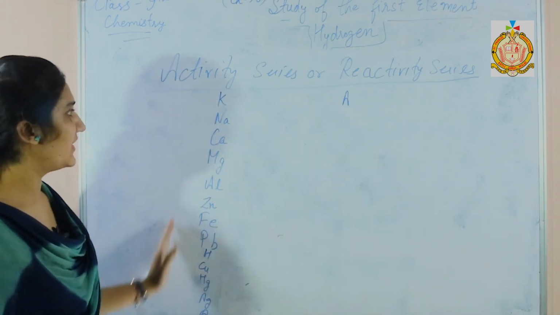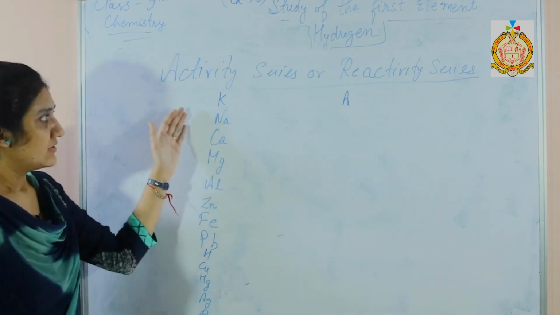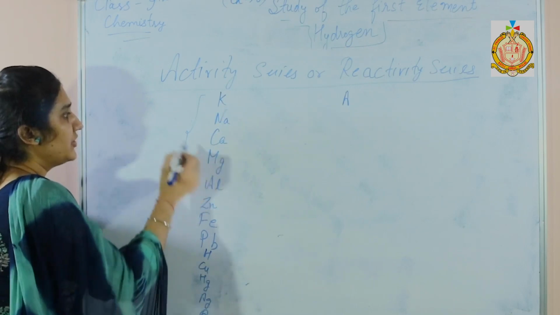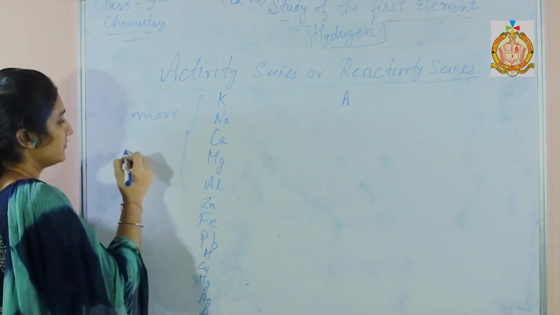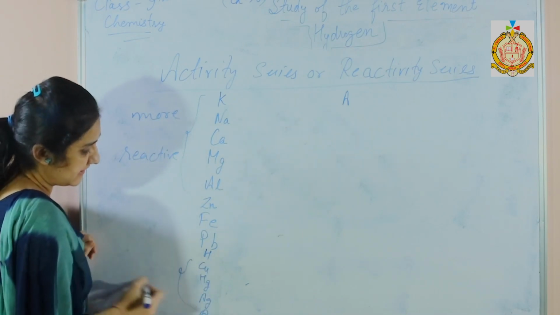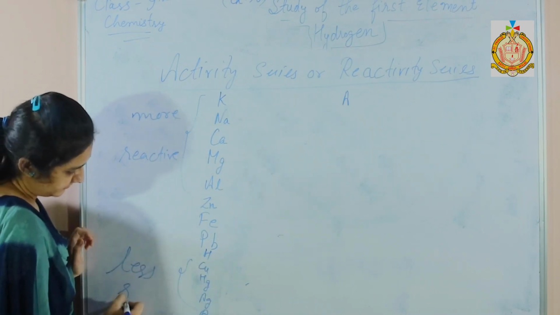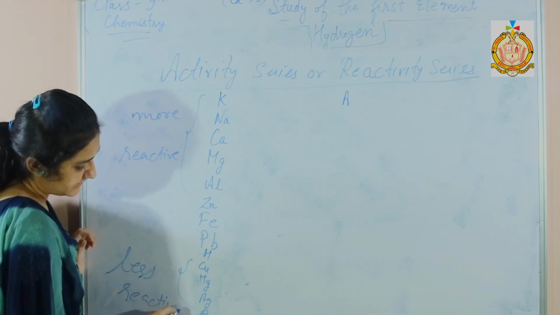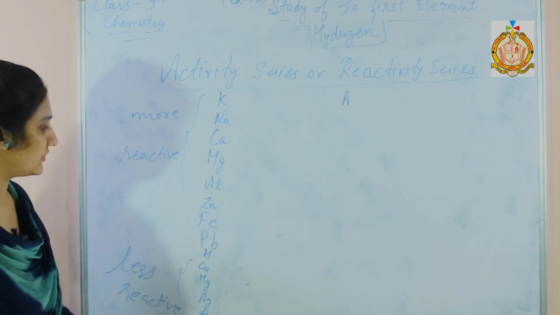Here the metals are more reactive and here the metals are less reactive. So it is the arrangement of metals in the decreasing order of their reactivity.